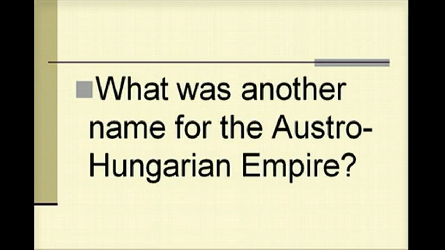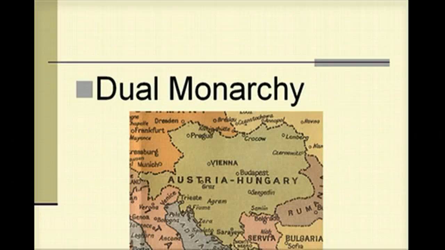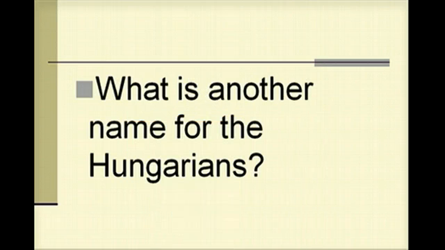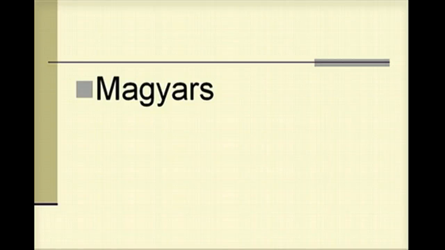What was another name for the Austro-Hungarian Empire at this time? Dual monarchy. Keep that term in mind, dual monarchy. What is another name for the Hungarians at this time? That is the Magyars.